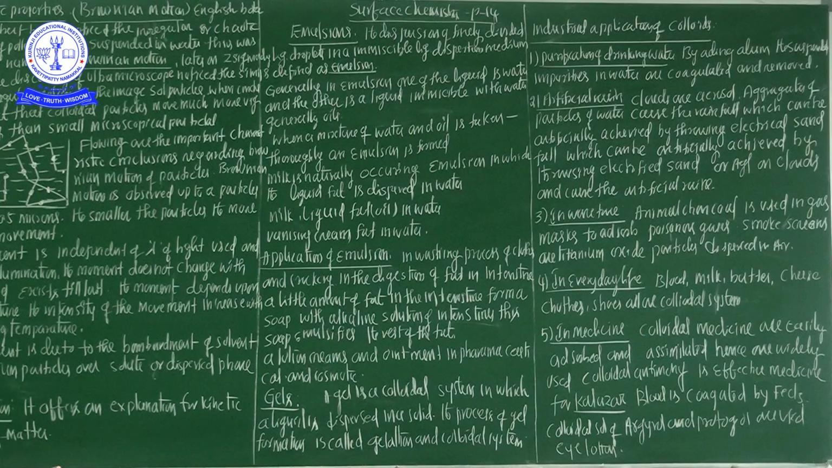And one more type is the water in oil emulsion. In this, the dispersed phase is water and the dispersion medium is oil. Greases, cod liver oil, cold creams, butter and creams are the best examples of the water in oil emulsion.